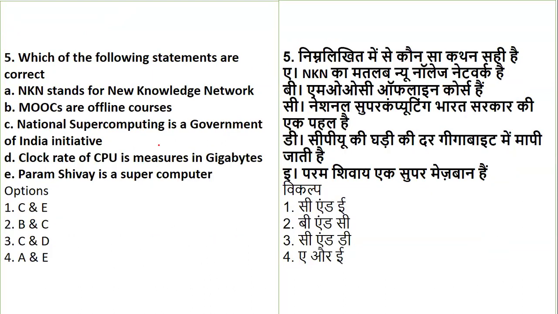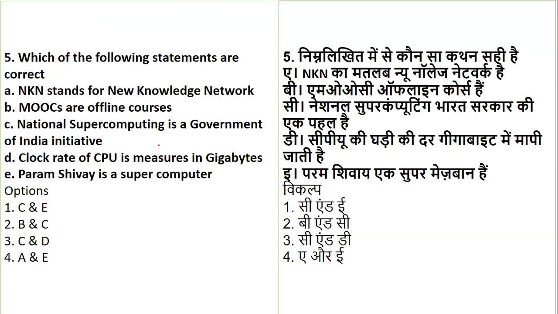Okay. Going to the next question, which of the following statements are correct? Now, NKN. Again, see, now an acronym: instead of giving it as a separate question, they have added it in one of the options. NKN stands for New Knowledge Network, moves our offline courses. We have done this n number of times. National Supercomputing Mission is a Government of India initiative. Clock rate of CPU is measured in gigabytes. Param Shivay is a supercomputer. So these are some statements they have given, and you are supposed to identify the correct statements.